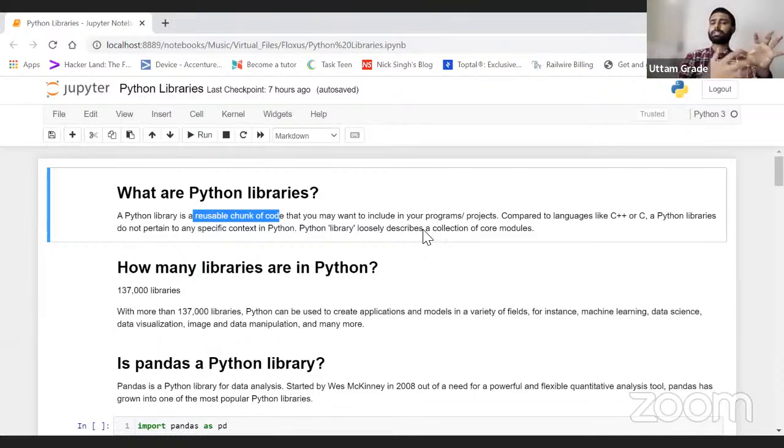What exactly are reusable chunks? We make a function once, or import a library once, and then we can use it n number of times.